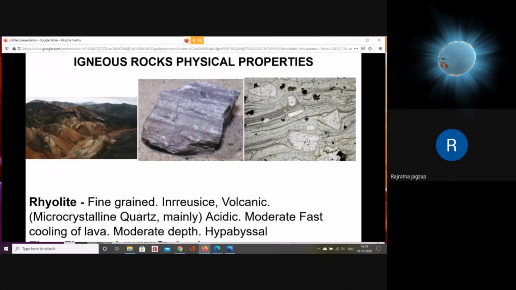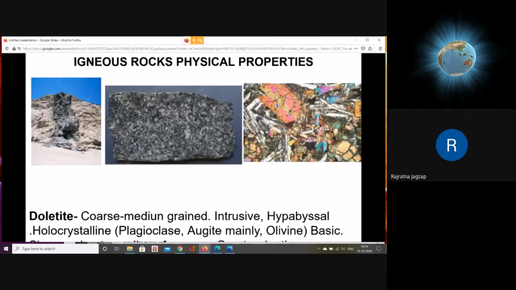This is about rhyolite. Next rock is dolerite. This rock is formed from the magma which gives birth to gabbro. We have taken an example of gabbro in plutonic rock, and this is the rock which is formed by the same melt, but by the same mechanism as pegmatite. That is, intrusion takes place.